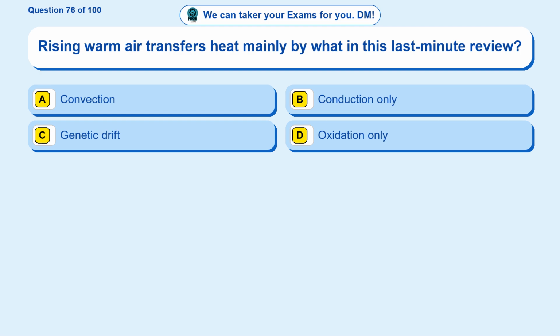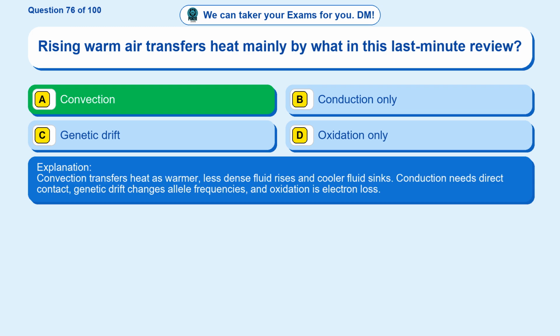Question 76. Rising warm air transfers heat mainly by what in this last-minute review? Option A, convection. Option B, conduction only. Option C, genetic drift. Option D, oxidation only. The correct answer is option A. Convection. Convection transfers heat as warmer, less dense fluid rises and cooler fluid sinks. Conduction needs direct contact, genetic drift changes allele frequencies, and oxidation is electron loss.